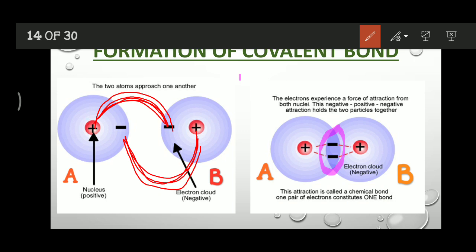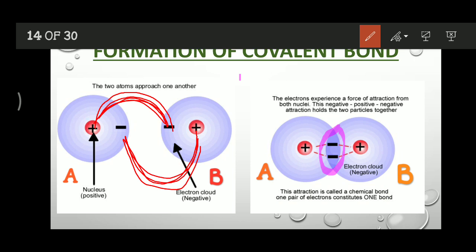So first condition is that atoms come closer to each other, and when atoms come closer to each other, there is an establishment of force of attraction between the nucleus of one atom and the electron of another atom. Due to this force of attraction they come even closer to each other and overlap their shells, orbitals.